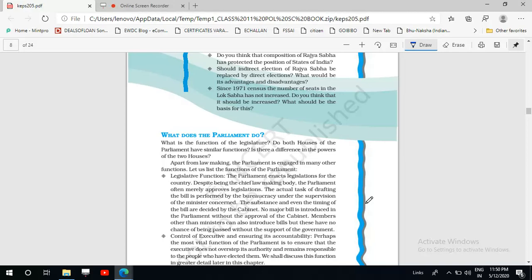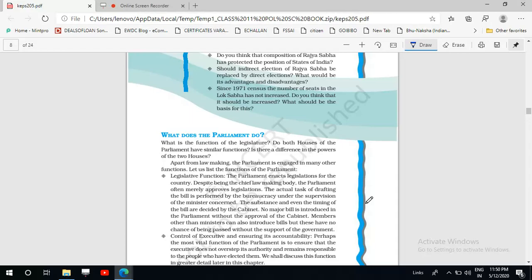Now any bill which is presented in the Lok Sabha, if this bill does not have the support of the Prime Minister and his ministers, then what will happen? This bill will not be able to pass from the Lok Sabha because the Prime Minister has the support of the majority.